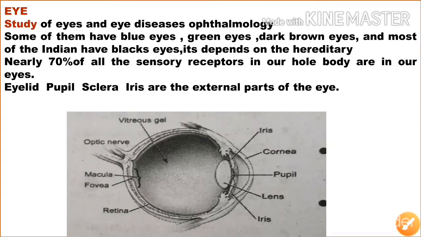The next sense organ is the eye. The study of the eye and eye diseases is ophthalmology. Some people have blue eyes, some have green eyes, dark brown eyes, and most Indians have black eyes. It purely depends on heredity. Nearly 70% of all the sensory receptors in our whole body are in our eyes. The eyelid, pupil, sclera, and iris are the external parts of the eye.